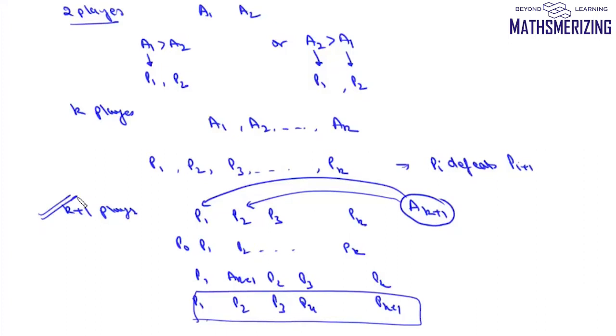So from induction we can say that the players can be arranged in an order P1, P2, P3, ..., Pn such that Pi has beaten Pi plus 1 for all i equals 1, 2, 3 up to n minus 1.